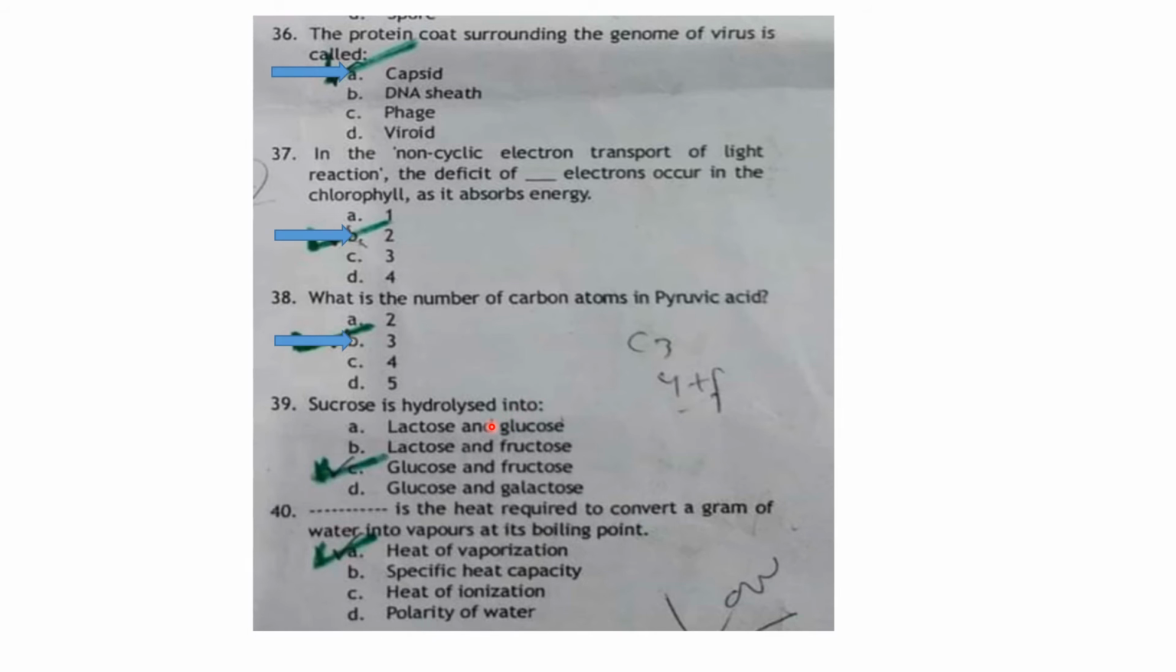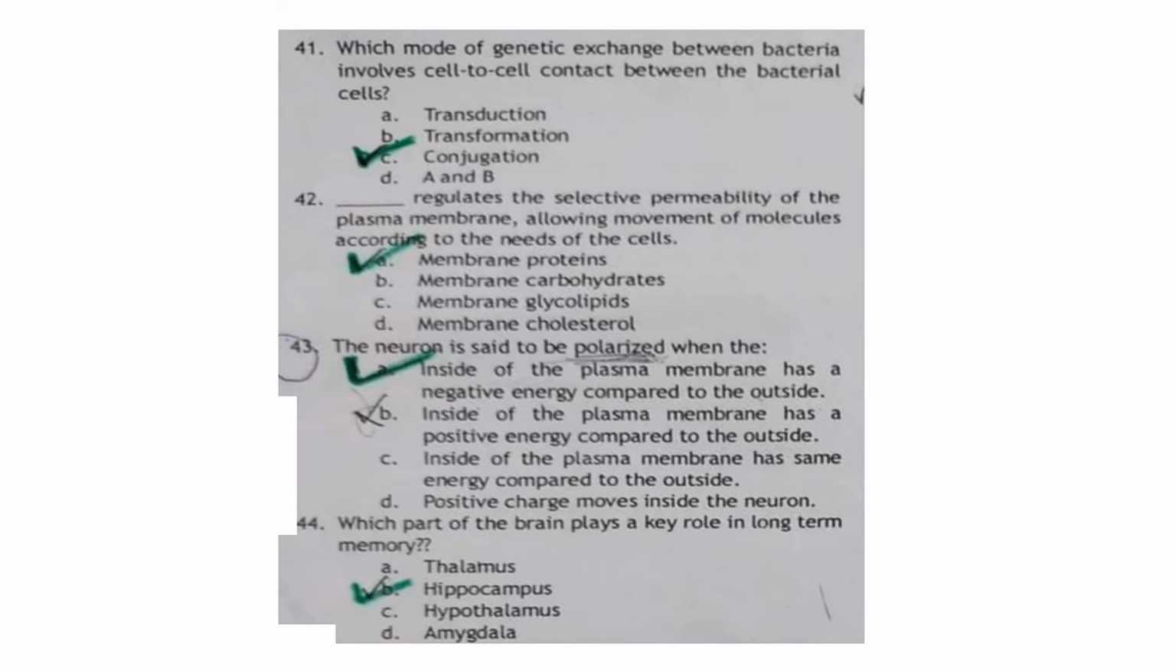Sucrose is a disaccharide, तो जब ये हाइड्रोलाइज होगा तो इससे ग्लूकोज और फ्रक्टोज बनेंगे. Dash is the heat required to convert a gram of the water into vapors at its boiling point. So it is a heat of vaporization. Which mode of genetic exchange between bacteria involve cell-to-cell contact between the bacterial cell? तो it is called the conjugation. इसके लिए पिल्लाई हेल्प करती है, तो conjugation is the best answer.